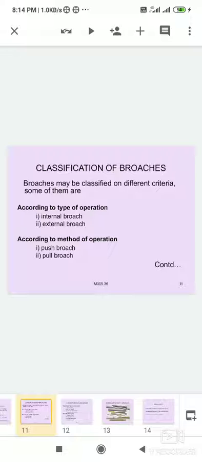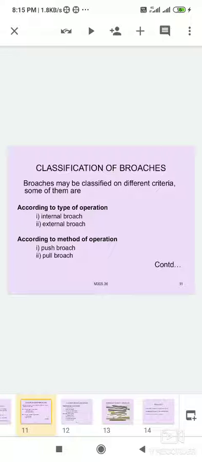And the push type of broach. Push broach means the broach is pushed through the work while broaching. The broach must be short and stocky to prevent bending under compressive load. Material removal is less and it is intended for sizing the hole.